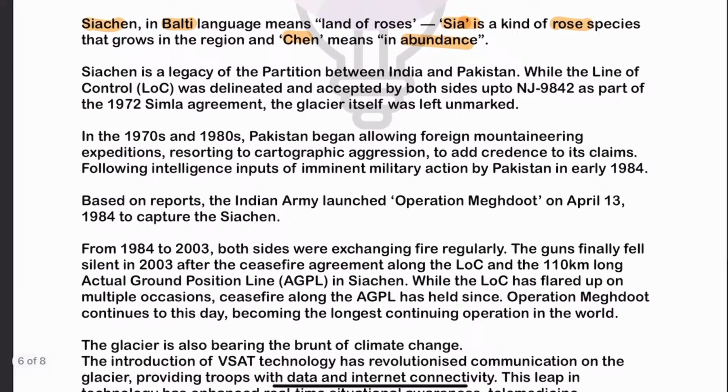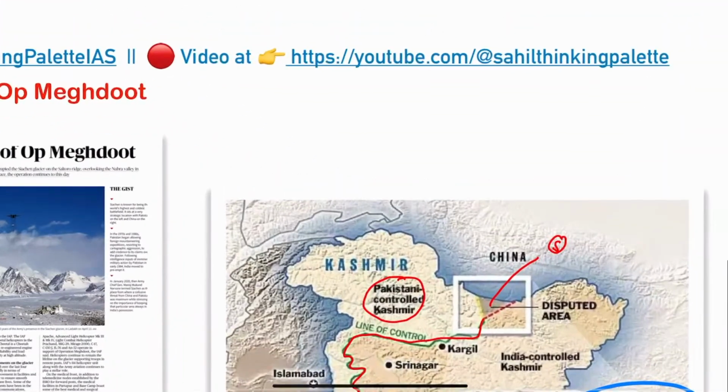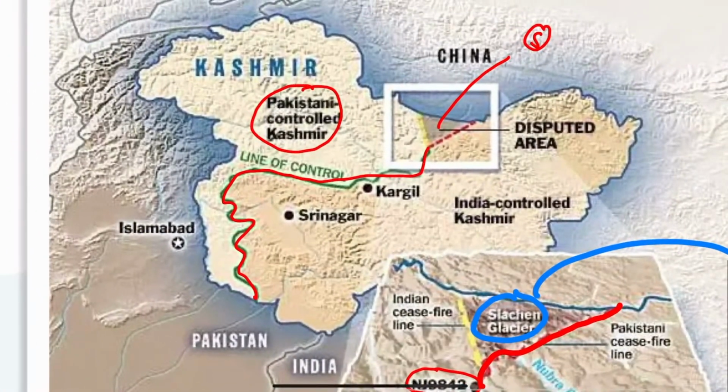Now, Siachen was a legacy dispute between India and Pakistan. What happened in the 1972 Shimla Agreement? In the 1972 Shimla Agreement, the line of control was fixed.